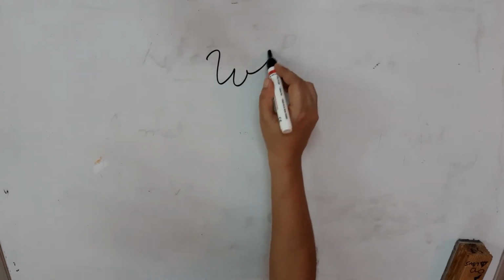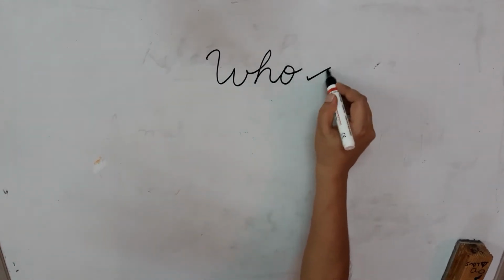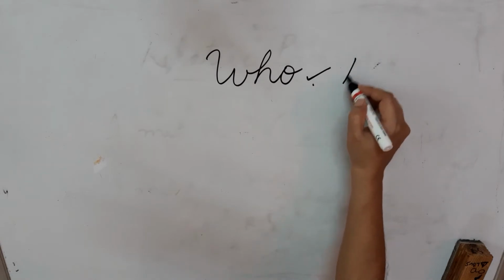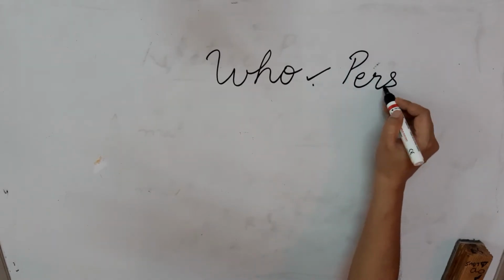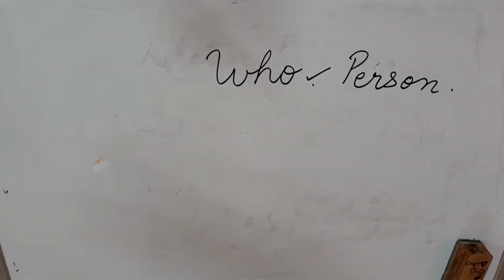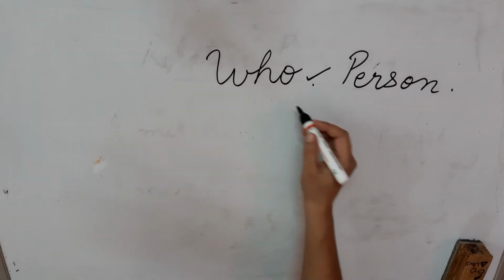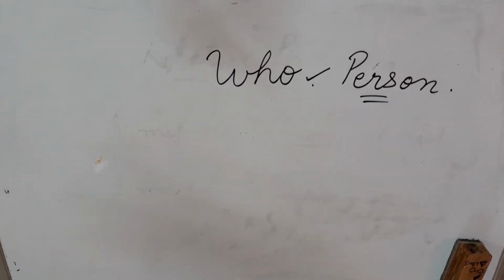Let us begin with who. Remember that who is always used for a person. There is an exception given, but we will just ignore this exception. Just remember that who is used instead of a noun, and that noun is a person.